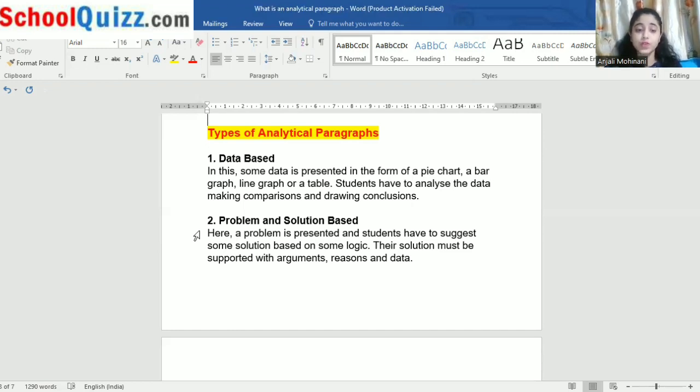So here the problem is presented and students have to suggest some solution based on some logic, like we have done in the paragraph, the factual passage, where a case study was given about cataract and everything, and we had to find out what the answers could be. Similarly, here a problem is given to us. We have to find the logical solution for it. Their solution must be supported with arguments. Arguments means your view and point, a counter view kind of.